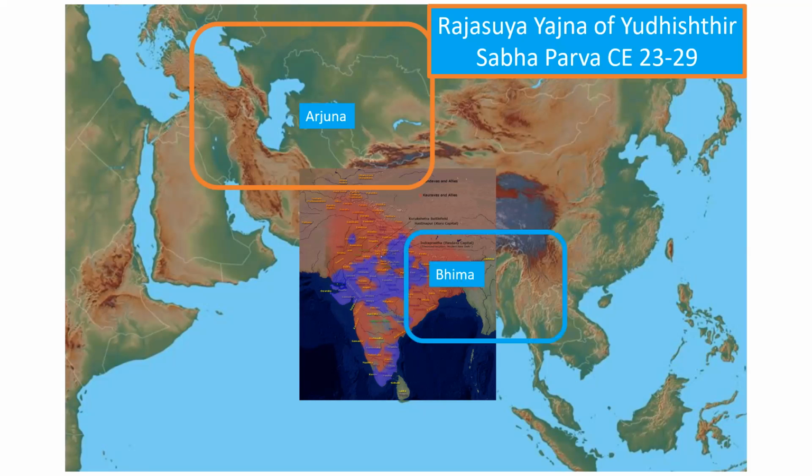Bhim goes in the eastern direction. The areas referred to are Mithila, so parts of Bihar, and then Wangadesh, which is Bengal, and so on. And then there are many other kingdoms described, possibly going to Myanmar, and it's not very clear, but therefore I have drawn that possibly it could go up to say Laos and parts of Thailand and so forth.